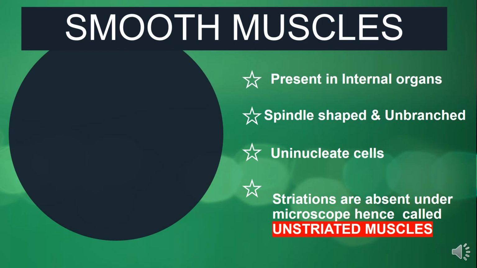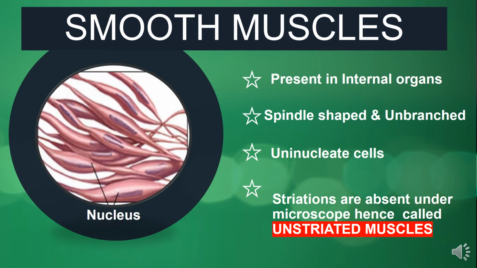Next type of muscles are smooth muscles. Smooth muscles are actually present in internal organs, and as you can see in the diagram, these muscles do not show various dark and light band-like structures on their surface, hence the name smooth or unstriated muscles. These muscles are not cylindrical just like skeletal muscles, rather they have pointed ends and hence they are called spindle shaped and unbranched. No branches are seen in these muscles, and each muscle cell has a single nucleus, hence they are also known as uninucleate cells.